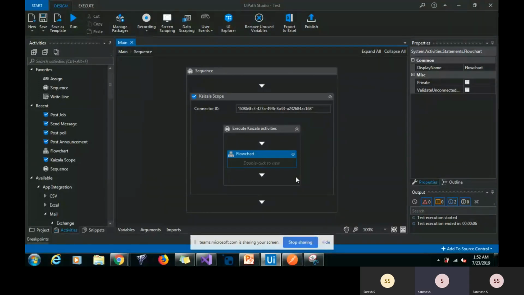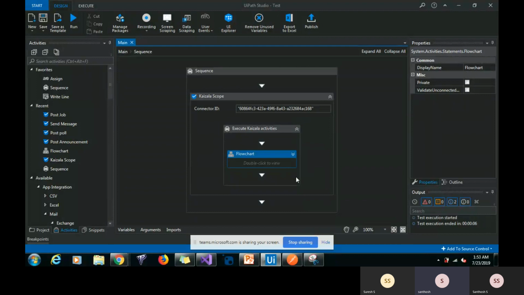Hello everyone. Our project Kaizala connector is to connect UiPath with Microsoft Kaizala. Microsoft Kaizala is an easy to use, secure mobile app that improves the way of communication and collaboration by offering a simple and familiar chat interface. It only requires mobile number to sign up.